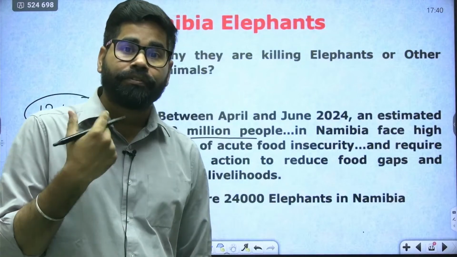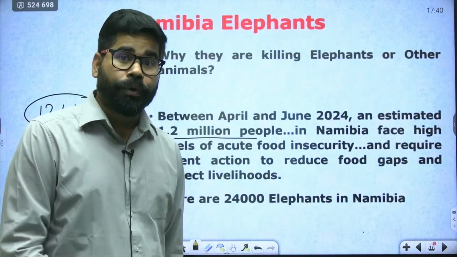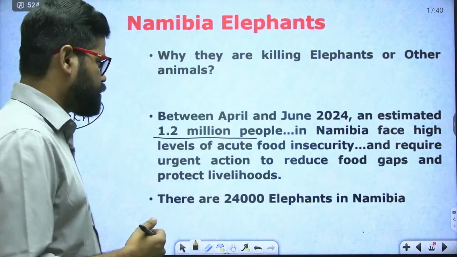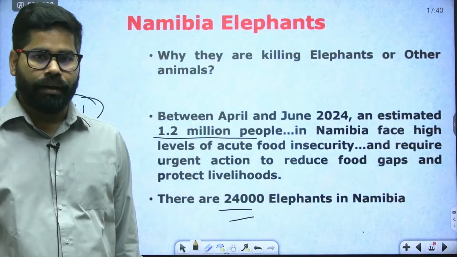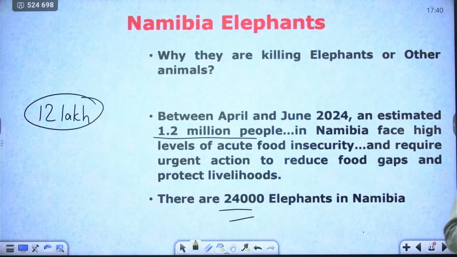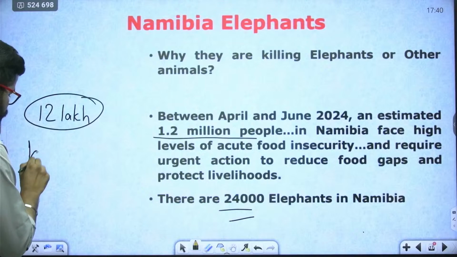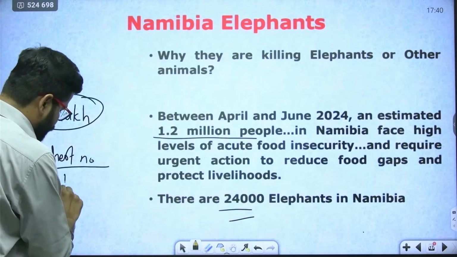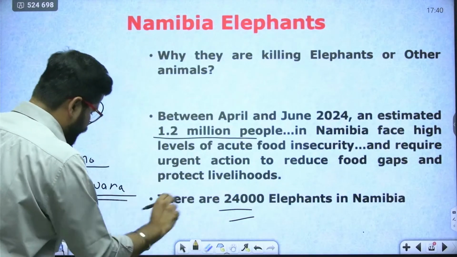They are not having food, and in order to provide them the food, they are now killing the elephants and other animals. Okay. So there are around 24,000 elephants in Namibia. But can you tell me which country is having the highest number? Yes, it is Botswana. Highest number is there in Botswana.